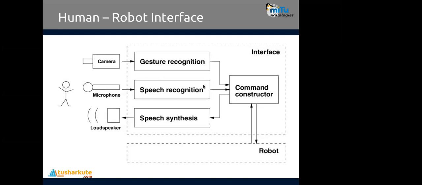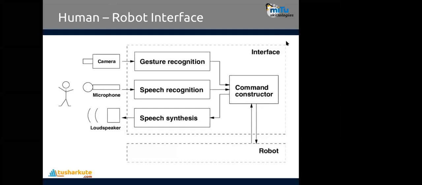Third, the command given by the robot to us, that we can analyze. So we have to take that input, and that is done with the help of the third system that's called speech synthesis, which will send the signal from the robot to the human being in the form of sound, speech. So we require a loudspeaker, a speaker like this. So these three entities are there by which it is possible to interact human and robot together.